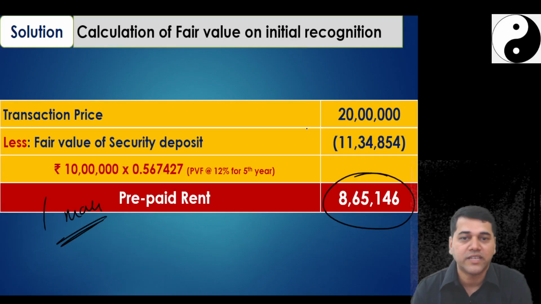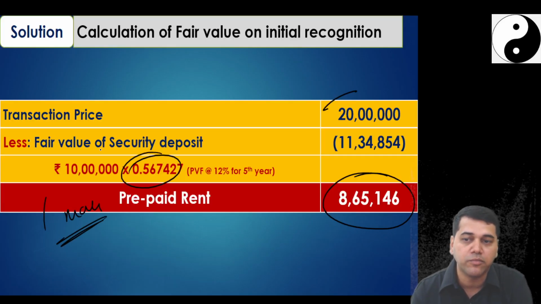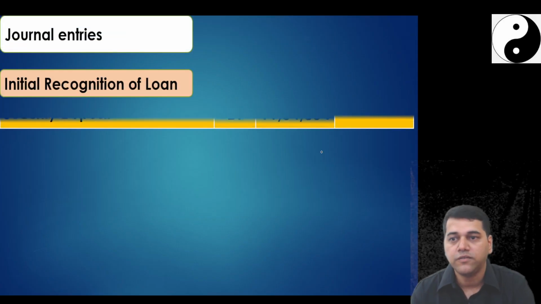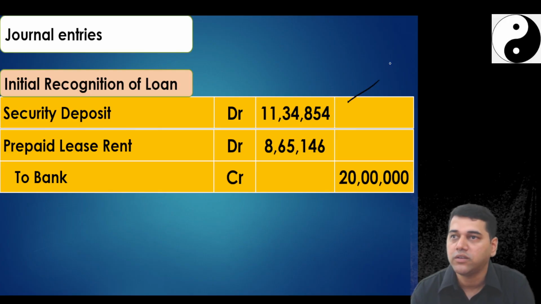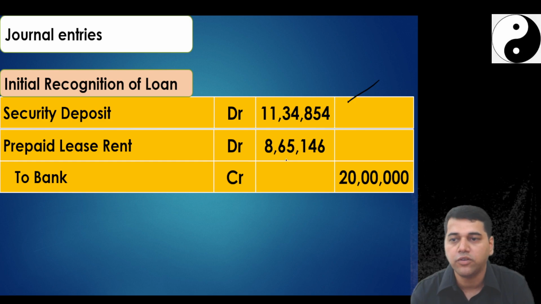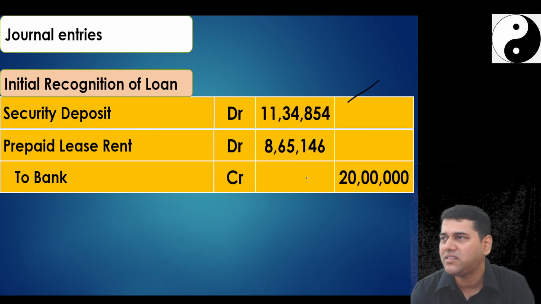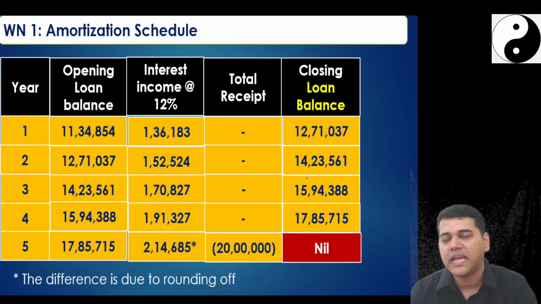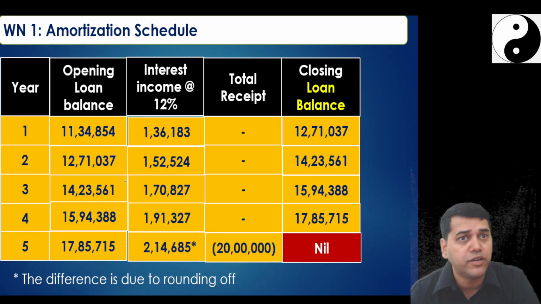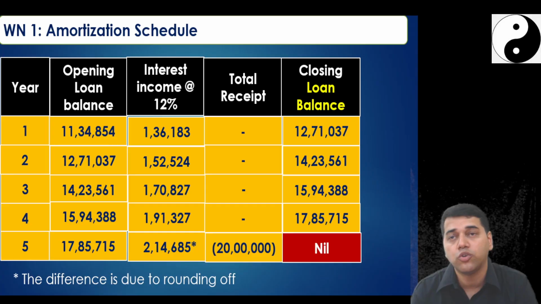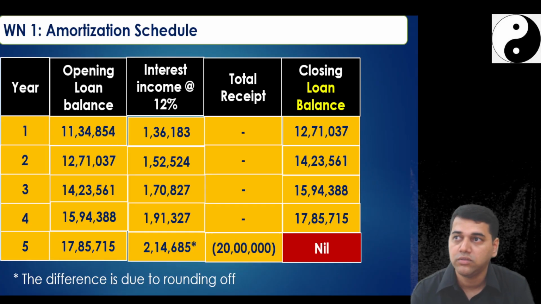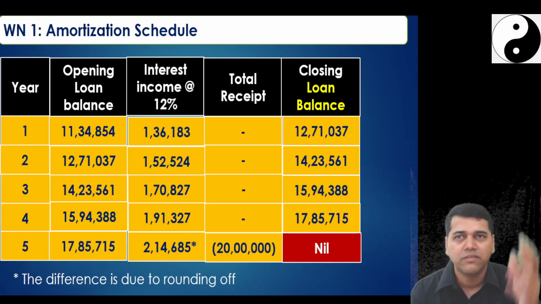Then, this transaction price 20, present value factor they have given, multiplied with this, you get 11,34,854. Then the first initial recognition entry, this you must have got, maybe half mark. So 11,34,000, prepaid rent is 20 lakhs. This didn't ask you anything else. Then amortization schedule I have prepared, but not required, because this suggested answer they have given to you. Please don't go with the suggested answer also. Is the question asking for an amortization schedule? Not required. So somebody could have done it with that previous logic only.